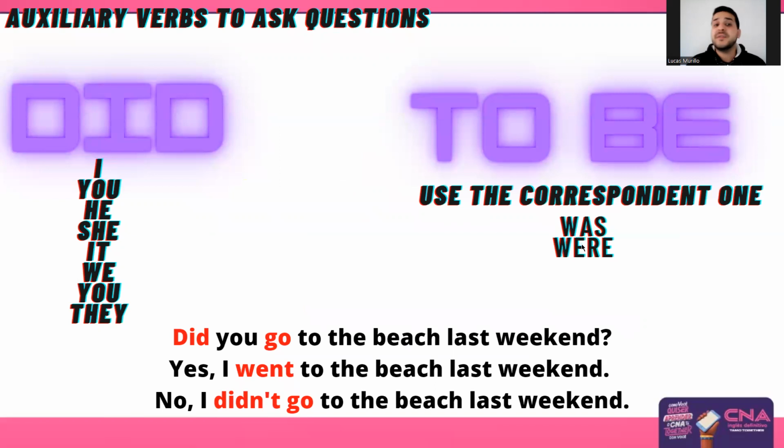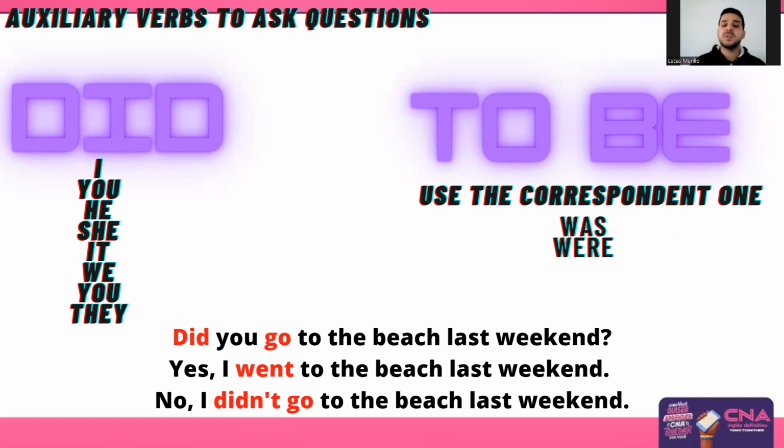So auxiliary verbs in the past to ask questions, we have did, right? So when we're going to make some questions in the past, we have to change the auxiliary verb do to did, okay? And the verb to be continues the same thing. We're going to use the verb to be as an auxiliary verb to ask the question, but now was or were, okay? One of those two forms, okay? So take a look. Did you go to the beach last weekend? Yes, I went to the beach last weekend.